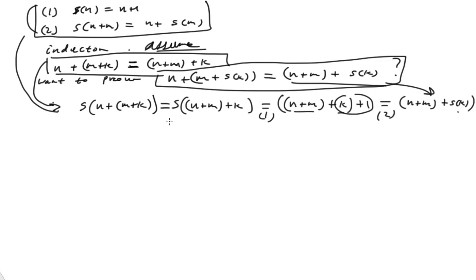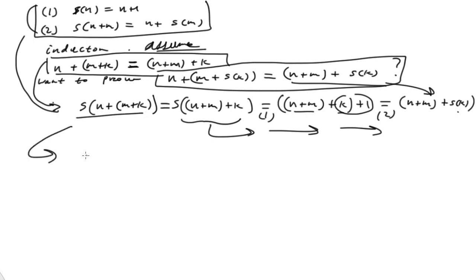Now, that was going from here, and we went this way, and these were all enchained together, and they were equal. Now I'm going to go on this side and see what I can do down there. So I'm going to take this and see what I can make out of it. Again, I use definition 1, and that's going to be n plus m, S of m plus k. And that's by definition number 1. Or sorry, that's number 2. I'm sorry about that.